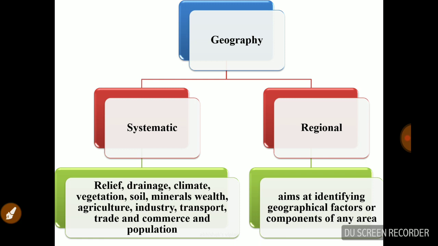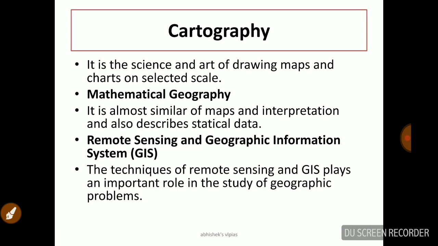And the next one is regional geography. This geographical branch aims at identifying geographical factors or components of any area. There are lots of advantages and features for this type of geography. And the last one in our discussion is cartography. Cartography, you know what? It is drawing, mapping. It started in India during the Akbar regime. It is a science and art of drawing maps and charts on a selected scale. It's a mathematical geography, and it is most similar to maps and interpretation, and also describes statistical data.